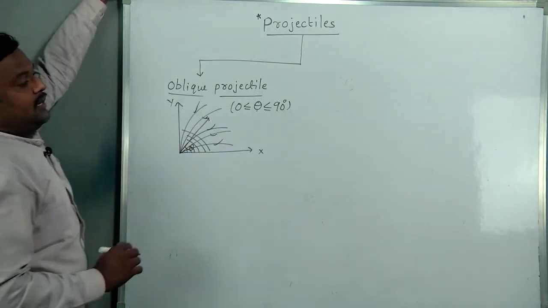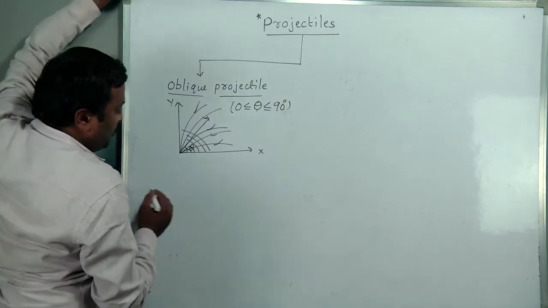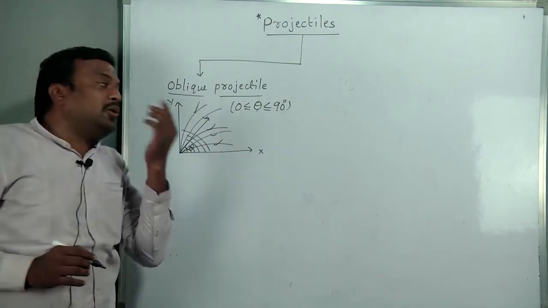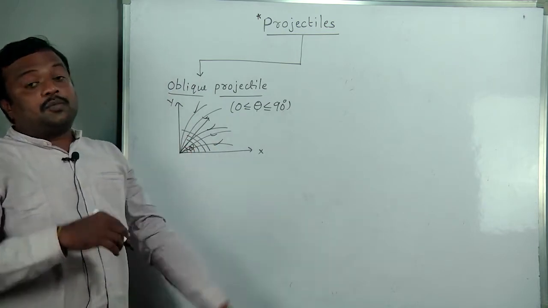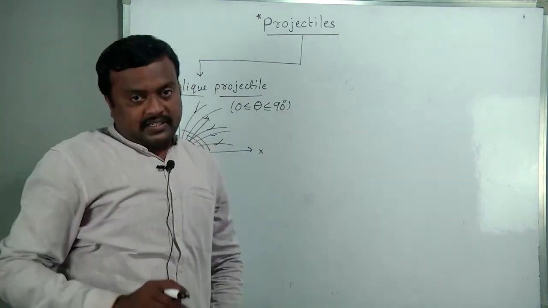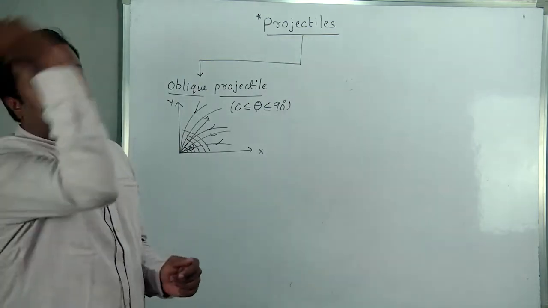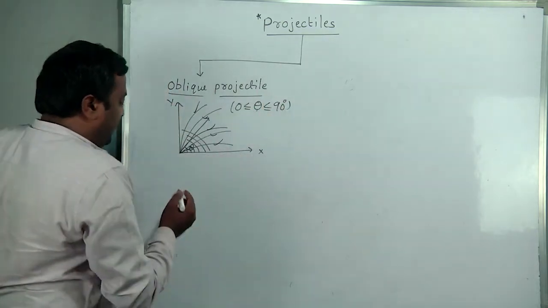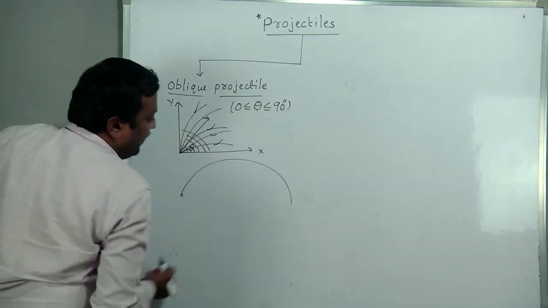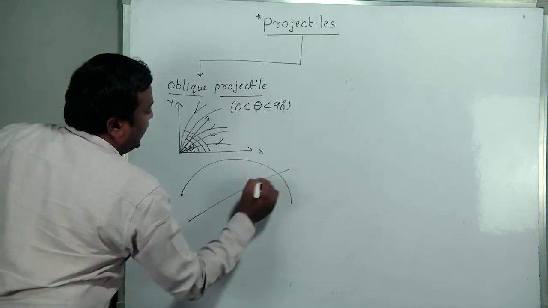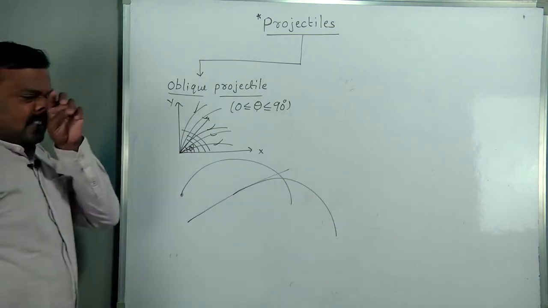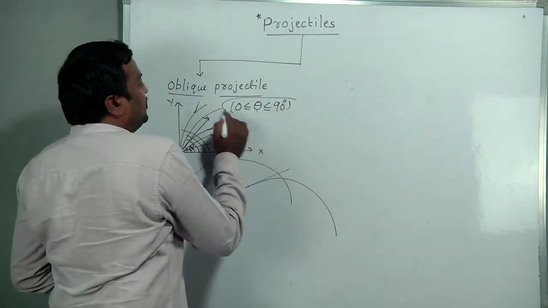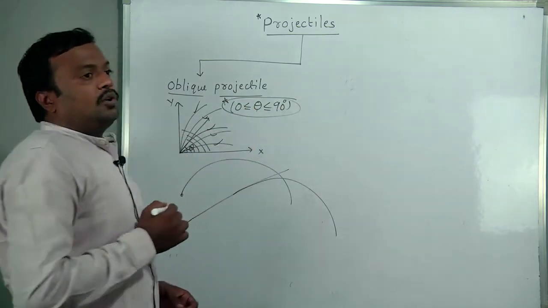So an oblique projectile is nothing but a body projected with an angle in between 0 to 90 degrees to the horizontal. Suppose a javelin is thrown, or a ball is hit by a cricket bat, it travels like this and falls here. Like that, there are so many examples. The very important condition is that the angle must be in between 0 to 90.